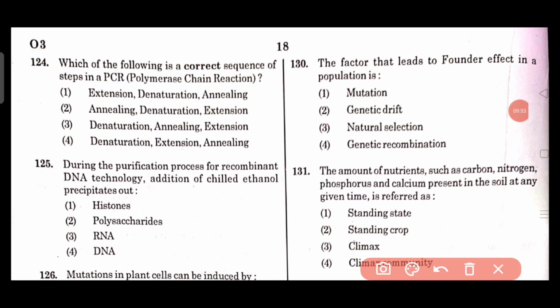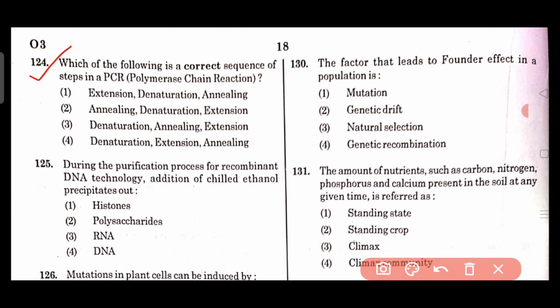Then question number 124. Which of the following is a correct sequence of steps in a PCR? Option 1, extension denaturation annealing. Option 2, annealing denaturation extension. Option 3, denaturation annealing extension. Option 4, denaturation extension and annealing.